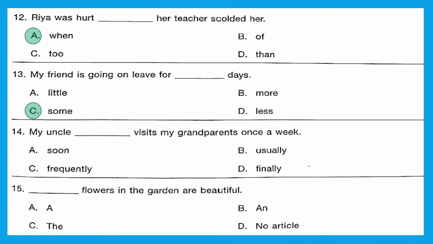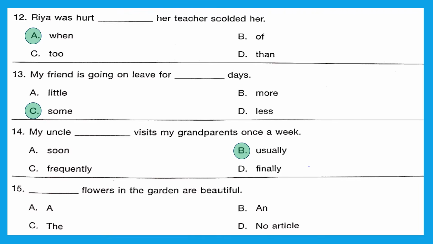My uncle dash visits my grandparents once a week. Here, a routine is talked about, that my uncle visits my grandparents once a week and that is his routine, right? So we are going to use option B, usually, in that cases. My uncle usually visits my grandparents once a week.